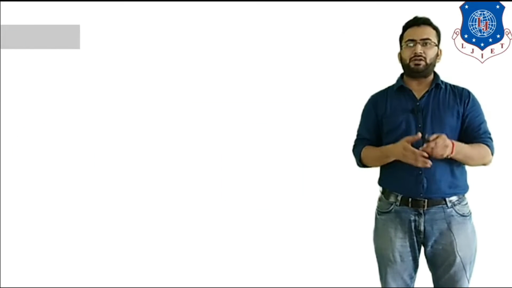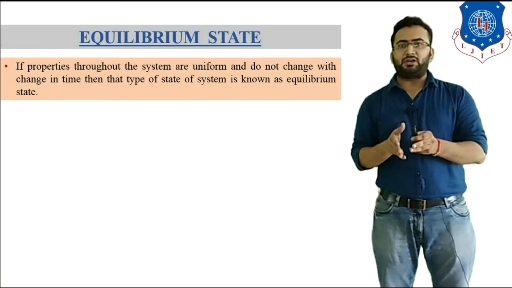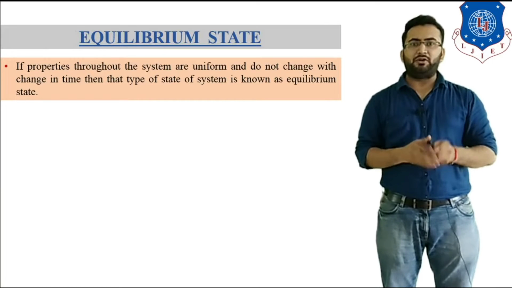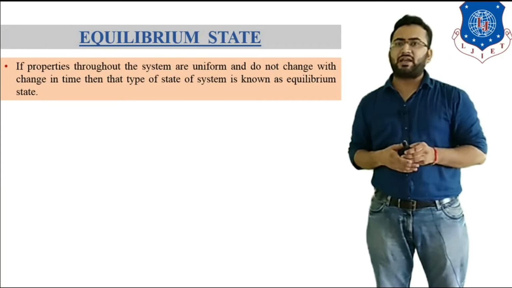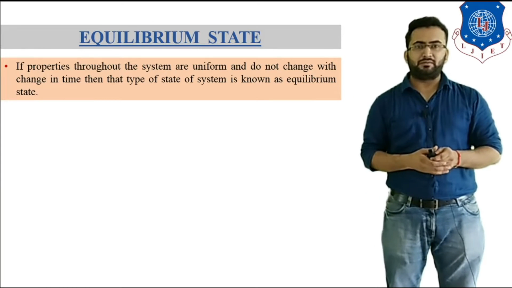Now let's talk about equilibrium state. If properties throughout the system are uniform and do not change with change in time, then that type of state of system is known as the equilibrium state.